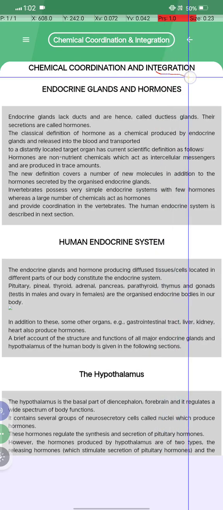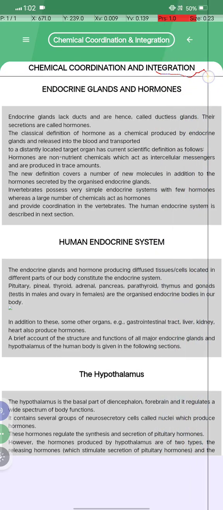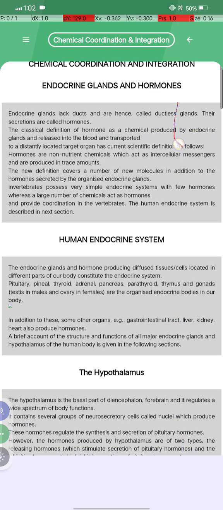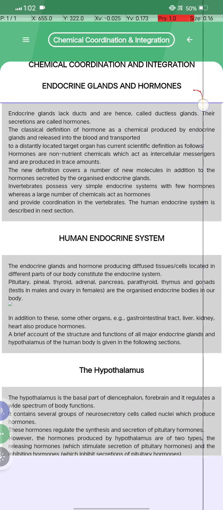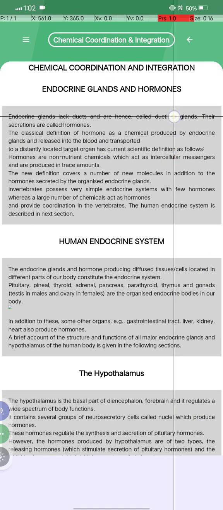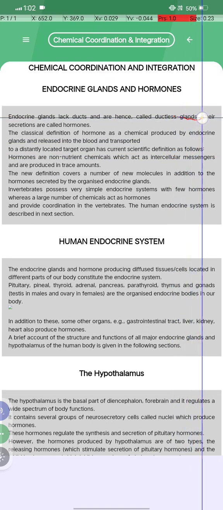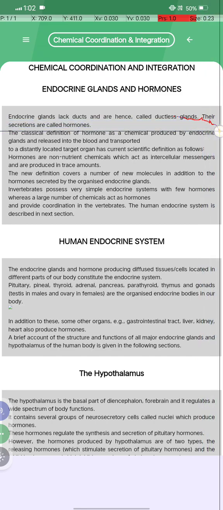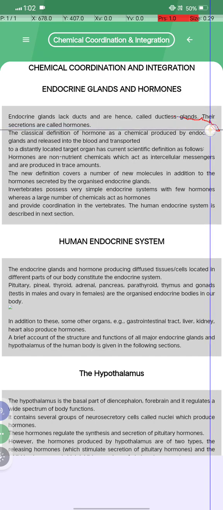Now today we are going to start the chapter. Name is chemical coordination and integration. आज हम जानेंगे इंडोक्राइन ग्लैंड क्या होता है एंड हार्मोन. देखो इंडोक्राइन होता क्या है. Endocrine glands lack ducts and are hence called ductless. Okay, and their secretions are called hormones.